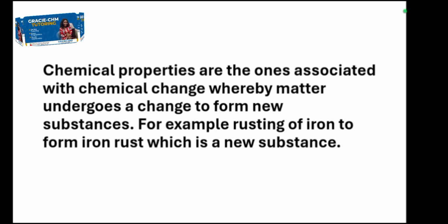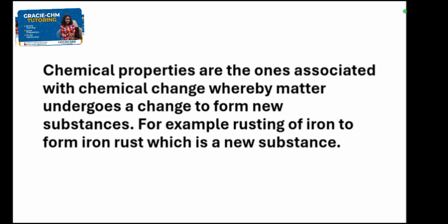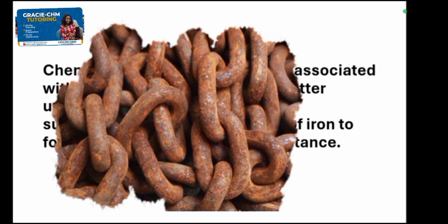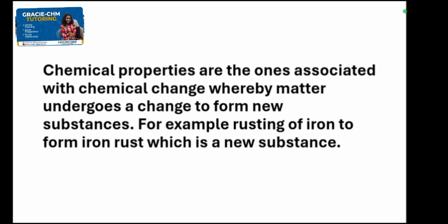So chemical properties are the ones associated with chemical change, whereby matter undergoes a change to form new substances. They undergo a process to form new substances. So for instance, rusting of iron to form iron rust, which is a new substance. You know iron now. Once it rusts, it changes to form what? Iron rust, and with a different color. That is when we talk about reddish brown. It will turn reddish brown, showing that a new substance has been formed. It's a process. So all these things are what we use to know a particular matter or a particular substance.